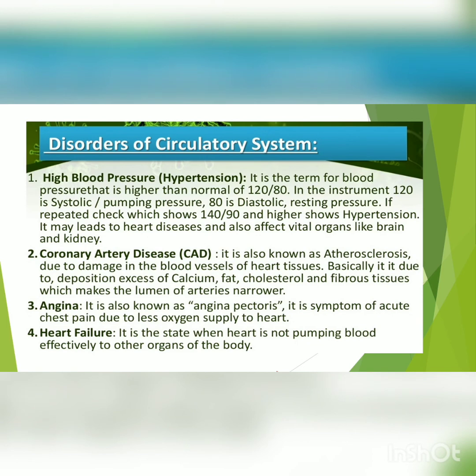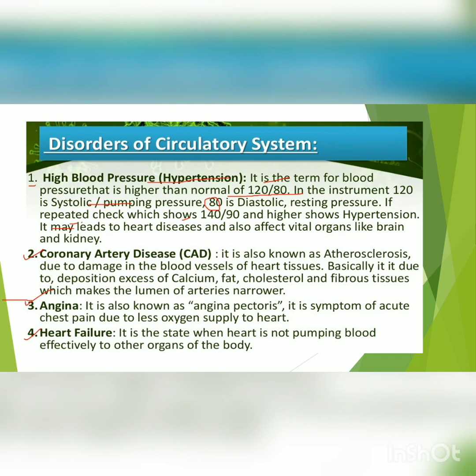And now we will study the disorders of the circulatory system. Here the high blood pressure, coronary artery disease and angina, and heart failure. So what is high blood pressure, which is known as hypertension? It is the term for blood pressure that is higher than normal. Normal blood pressure is 120 over 80 on the instrument. 120 is systolic, meaning the pumping pressure, and 80 is the diastolic, resting pressure.